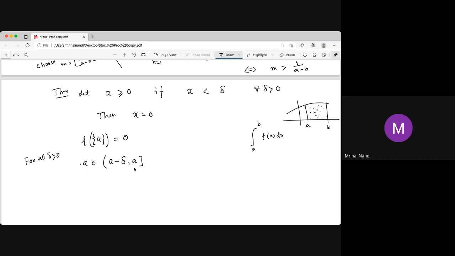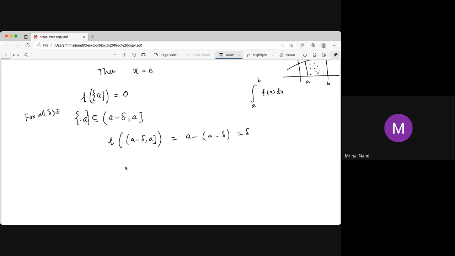So what is the length of this right hand side set? This is a subset of that set, so a belongs to it, that means the singleton is a subset of it. By definition, the length of the right hand side is a minus (a minus delta), which is delta. But what is the length of the singleton? This is a subset.